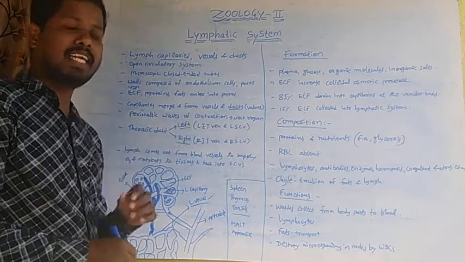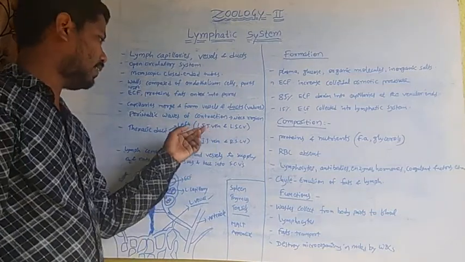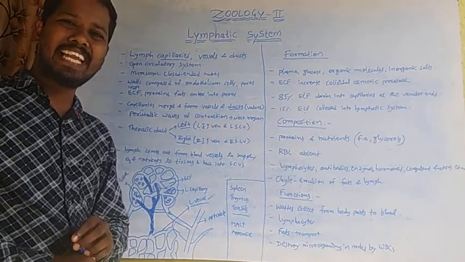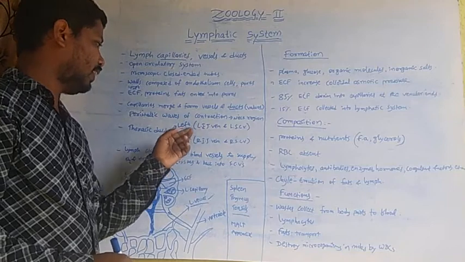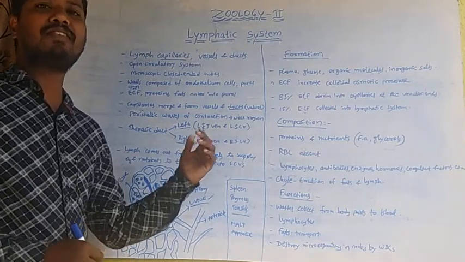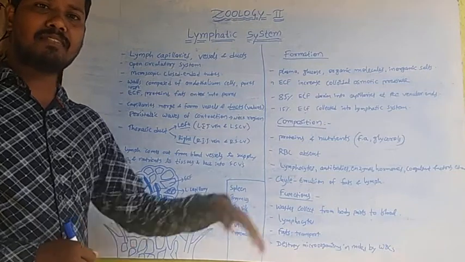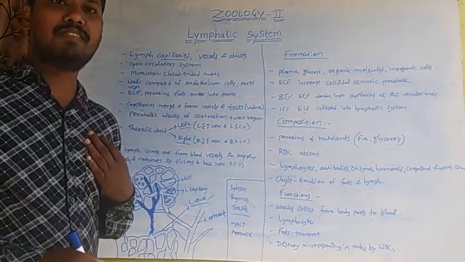It is also called the chyliferous duct. The left lymphatic duct collects lymph from the left side of the body, such as the left arm, left side of the head, left chest, etc.